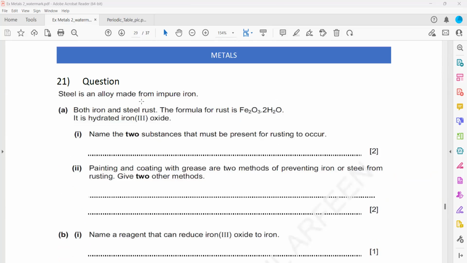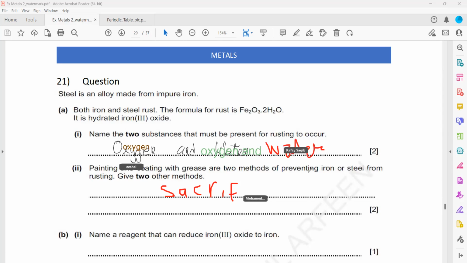Question 21. Steel is an alloy which is made from impure iron. Both iron and steel rust. The formula of the rust is shown. Name two substances that must be present for rusting to occur. Oxygen and water. Painting and coating with grease are two methods. Give two other methods to prevent rusting.